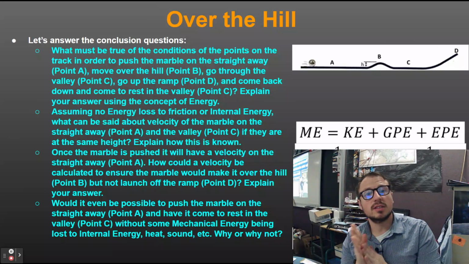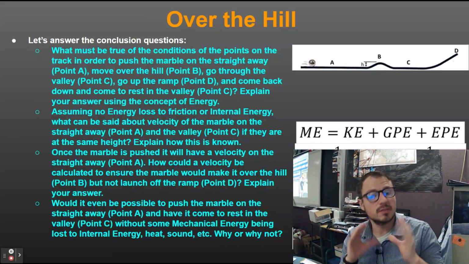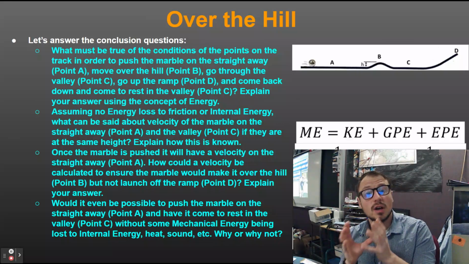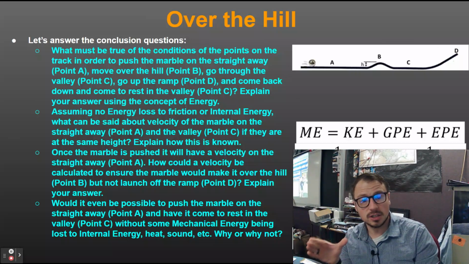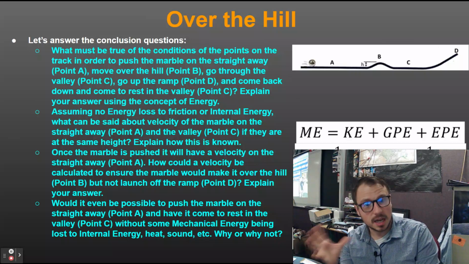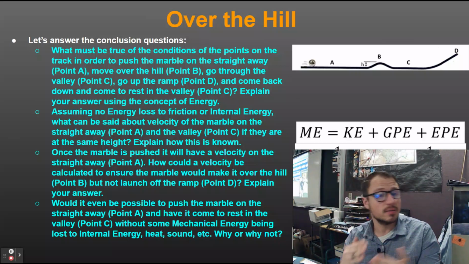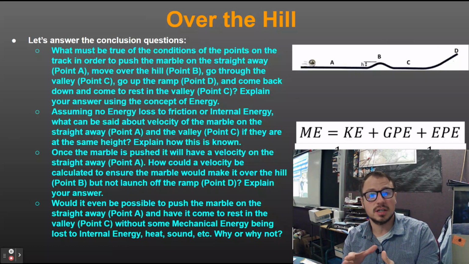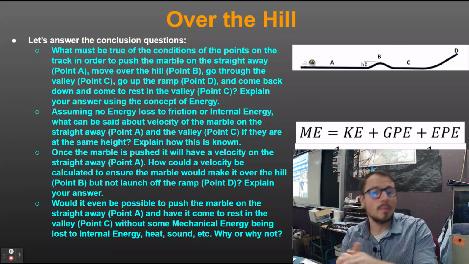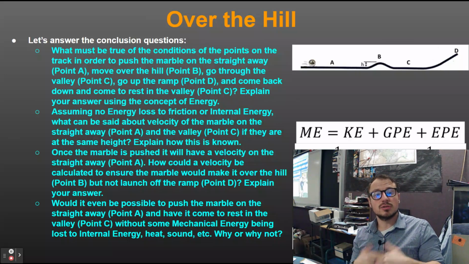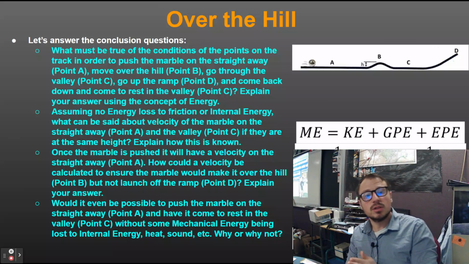Let's just assume at the top of point B, on top of the hill, it takes 10 joules of gravitational potential energy just for that marble to be on top. Well, you're going to have to give it enough kinetic energy, a little bit more than 10 joules, so you're going to have a little bit of kinetic energy left over. If you don't give it 10 joules of kinetic energy on the straightaway at point A, it won't make it over. It's not going to have enough energy to convert it into gravitational, and have a little bit of kinetic left over.